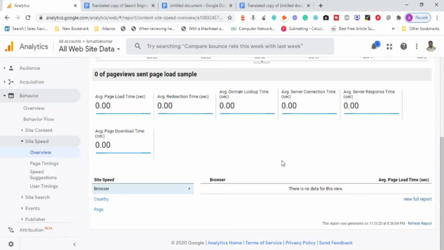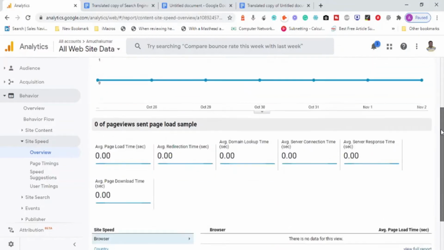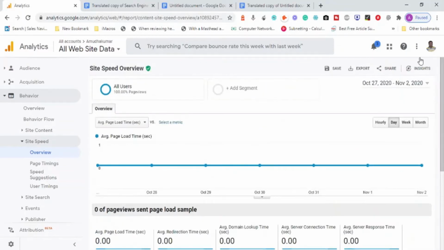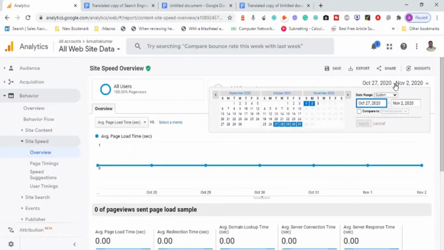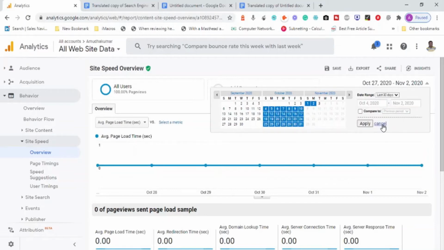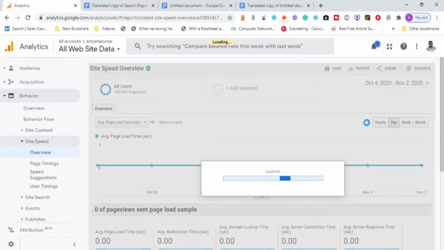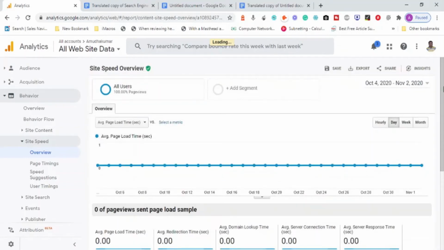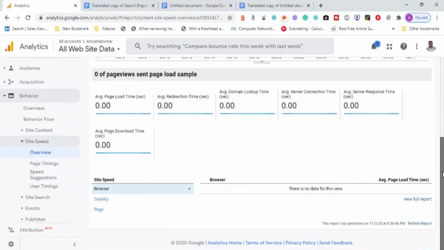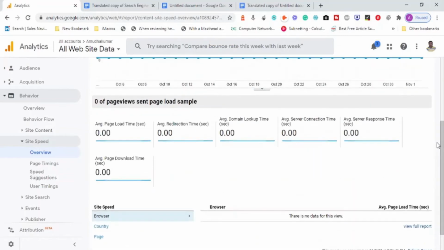Okay, so you need to make sure that your page has good speed, and it says no data, 00000. Oh, that's not good. Let me select different data for the last 30 days and see, and apply the speed for the website. Site speed overview. Let us see what is the input here. Again, it says no data. Okay, might be some technical issue. It is not showing any data here.